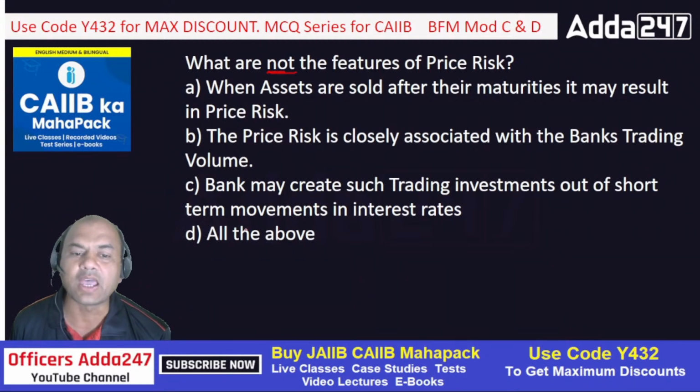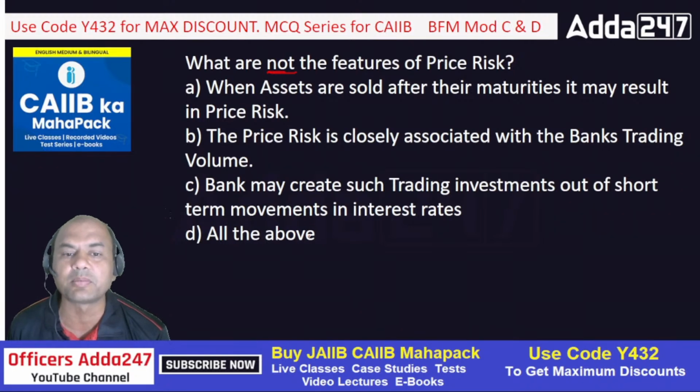Remember, we have a habit of whenever we see such thing as all of the above or none of the above, only B and C, we have a habit of taking that only. But remember, CAIIB is not about that. Here, all of the above is not the answer. So what are not the features of price risk? Okay, I'll just read the first one, and then you'll understand. When assets are sold after their maturity, it may result in price risk.